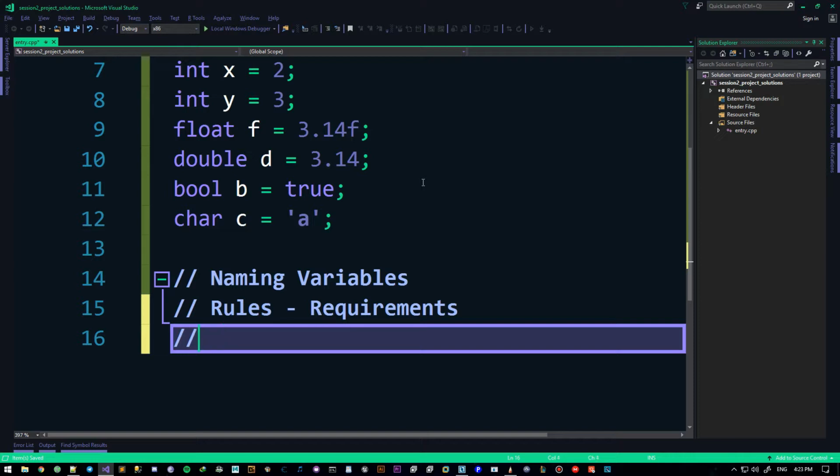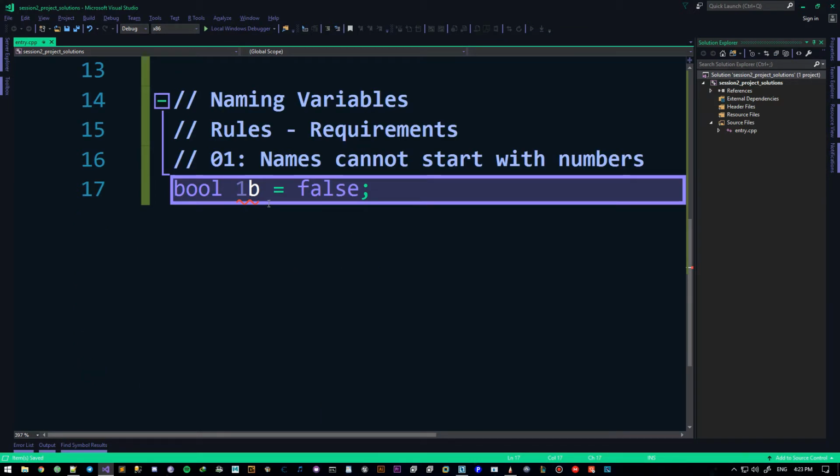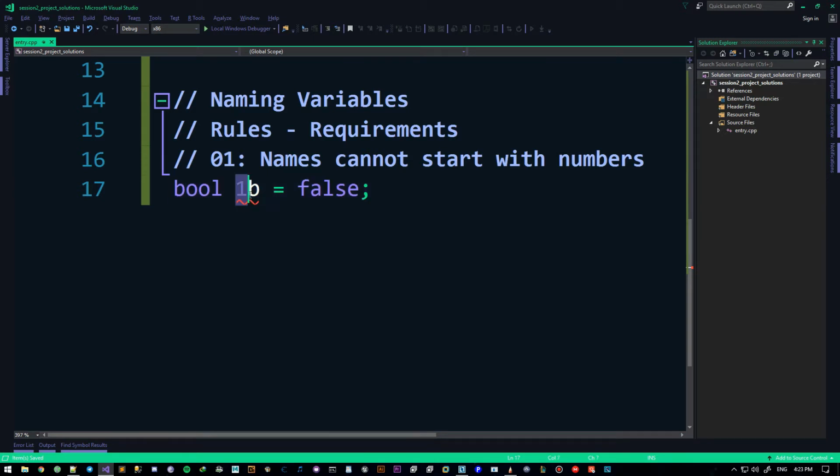So rule number 1, names cannot start with numbers. They cannot, they shouldn't. If I say something like bool 1b equals false, there's definitely going to be an issue here. Expected an identifier, in human language, means that this is not a valid name.